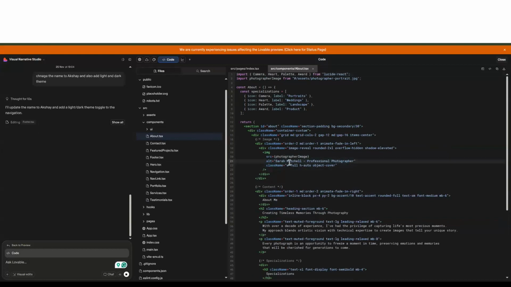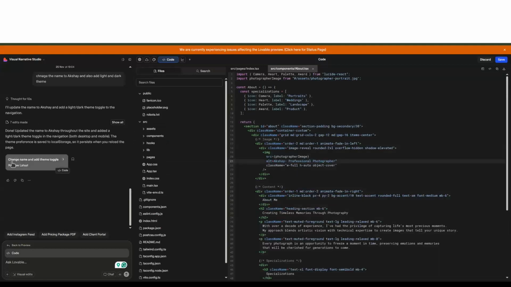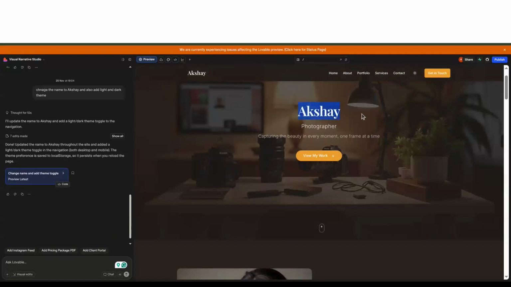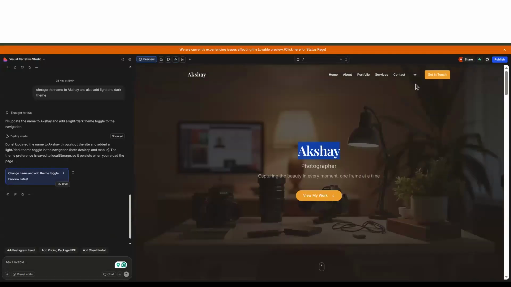You can just type in saying that, okay, this is the about section. You can just put Akshay here, and then save it, and then it will automatically save it for you. So it says that it has changed the theme and the toggle. Okay, let's go back to the preview, and you can see it has changed my name, right? So it has also added the dark and light theme.